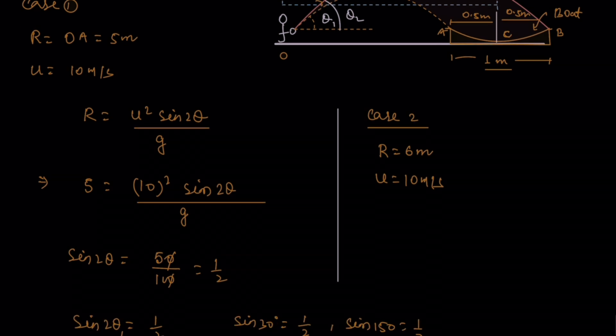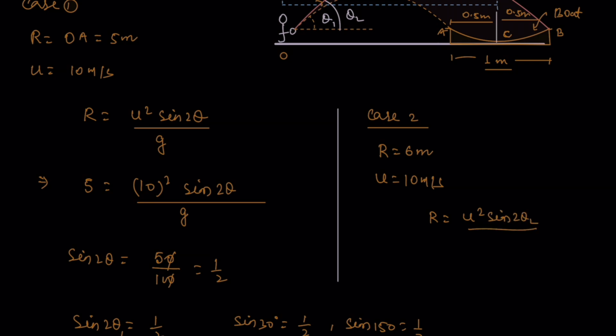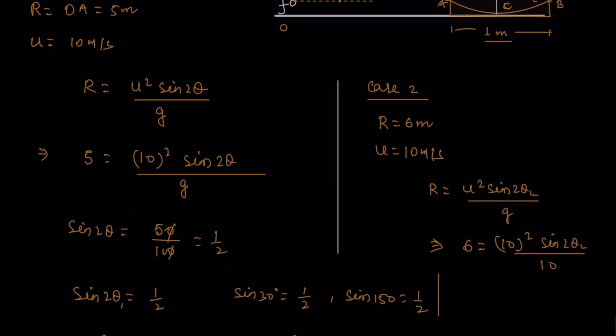So R is equal to U square sine 2 theta 2 divided by G. R is 6, 10 square, sine 2 theta, divided by 10.